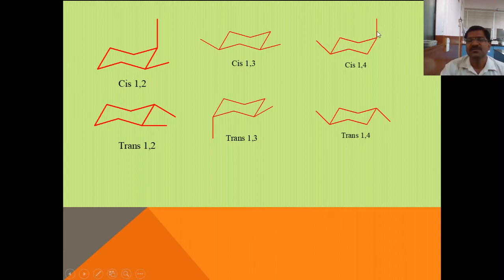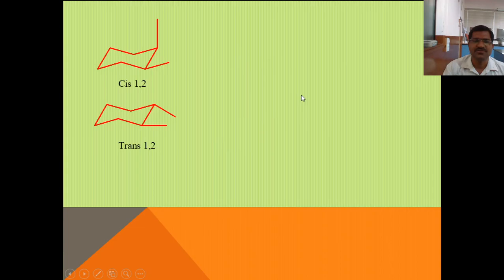Here both methyl groups at 1 and 4 are pointing in the same direction, and in case of the second, both the methyl groups present at the 1 and 4 positions are anti with respect to each other. Therefore, this is trans-1,4 dimethyl cyclohexane. So these all are the dimethyl cyclohexane isomers.